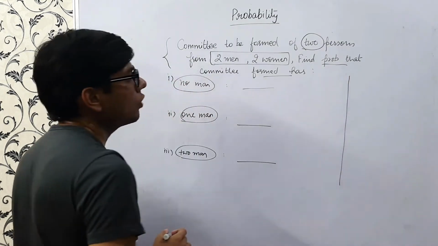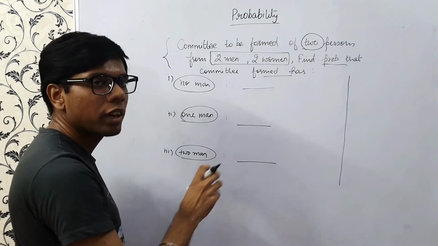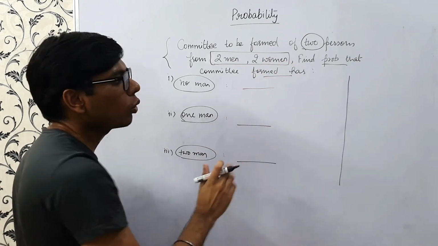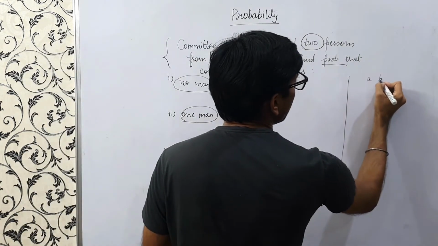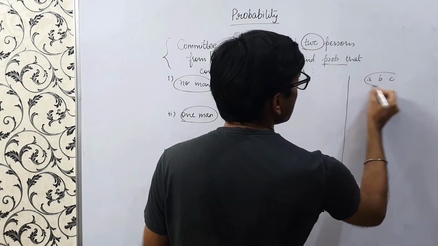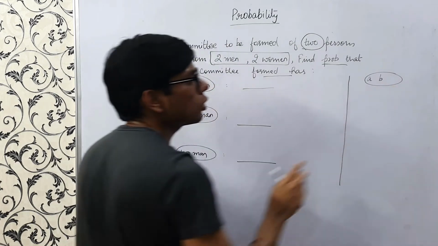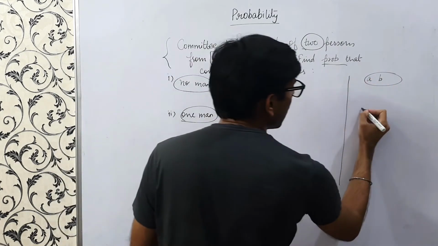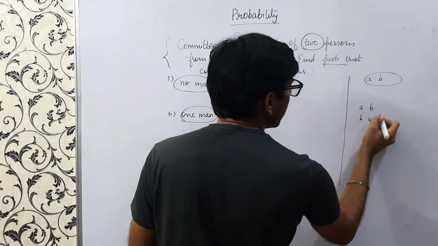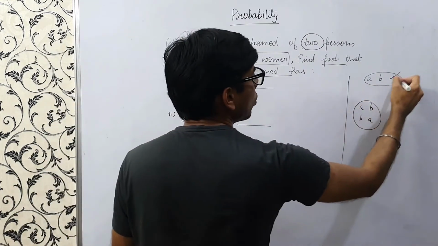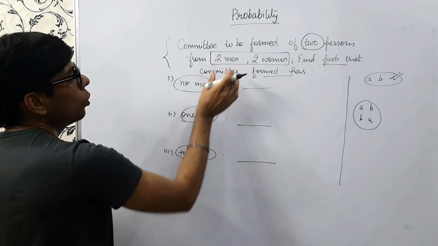So in combination, we only select the number of ways to select the persons. So here there is no arrangement. We are not going to arrange, like there is A, B, C. If we say A and B, there is only one way of selecting. But if you say AB and BA, these are 2 ways of permuting or arranging it. So here we have to only select 2 persons.